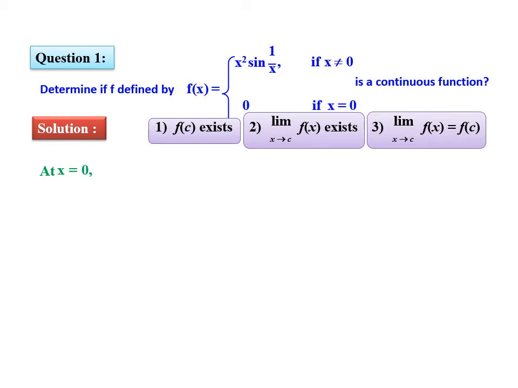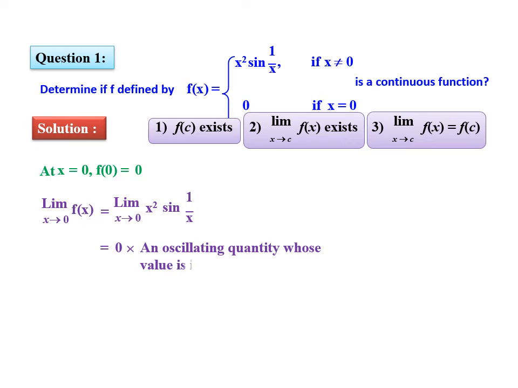So first, at x equal to 0, f of 0 is equal to 0, and the limit of the function is equal to the limit of x square sine 1 by x, which equals 0 into an oscillating quantity whose value is in between minus 1 and 1. We know the maximum value of sine is 1 and the minimum is minus 1.